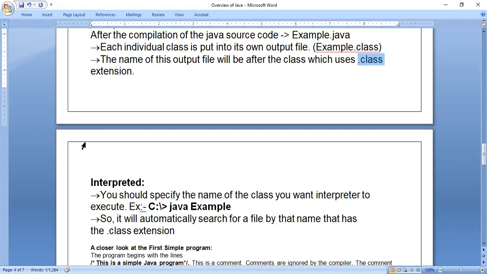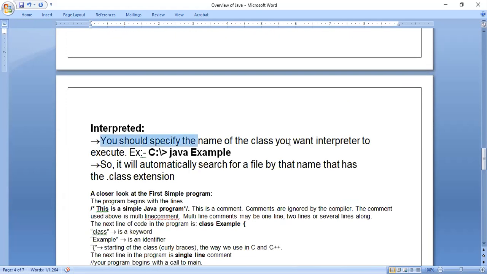Next, the interpreter. You should specify the name of the class you want the interpreter to execute. After the compilation, the next step is to execute, which is nothing but interpretation. So we supply this file to the interpreter. In that case, we need not write Example.java or Example.class. Just mention the class name, which here is Example. Java is the interpreter. It will automatically search for a file by that name that has the .class extension. Wherever Example.class is created, it will search for that file, and if it is present, it is executed. If it is not present, it will display an error.